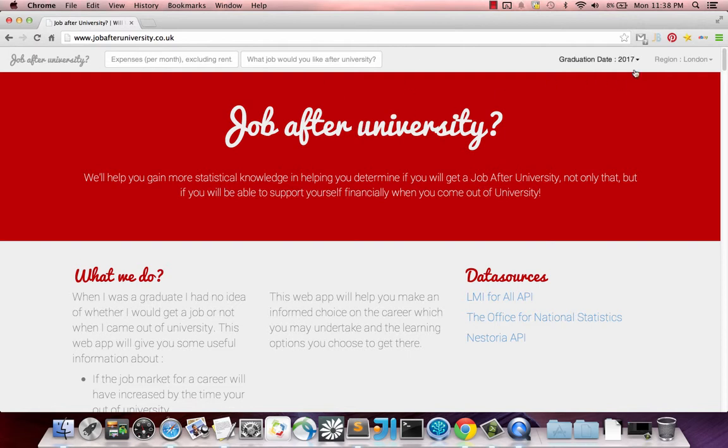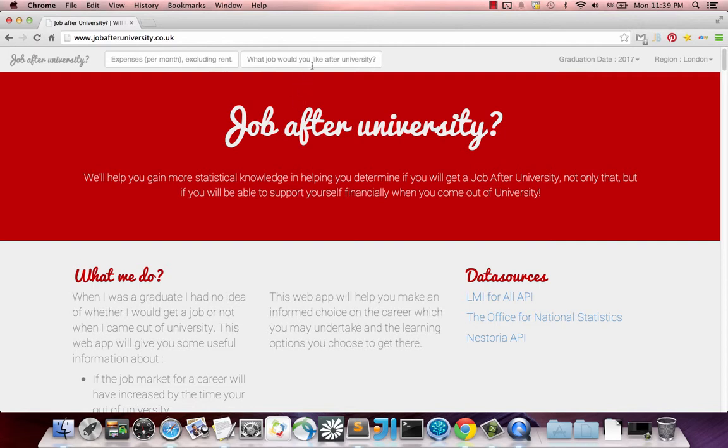So over here we can see we've got the graduation date, so an undergraduate or a student can go in and put the graduation date in there. They can also put the region in which they want to work. Then we've got their current expenses over there, so from this we're able to determine their financial future and what savings they can make.